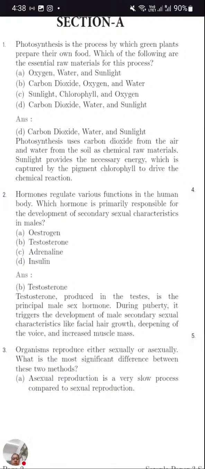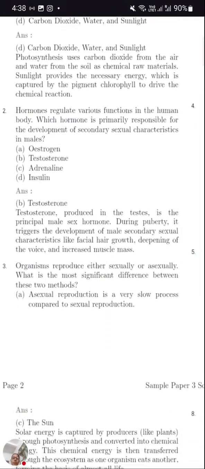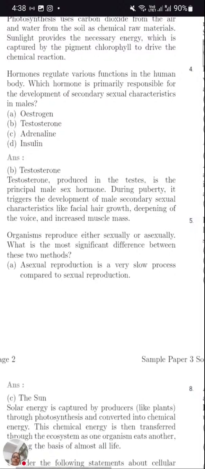So let's have a little explanation. It can be a long answer also. Testosterone, produced in the testes, is the principal male sex hormone during puberty. It triggers the development of male secondary sexual characteristics. It helps in the development of secondary sexual characters like facial hair growth, deepening of the voice and increased muscle mass. So muscular mass also increases.